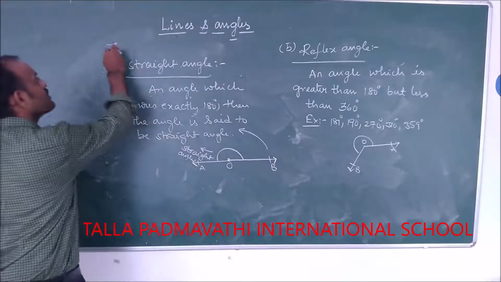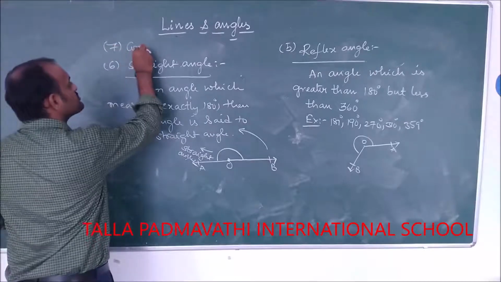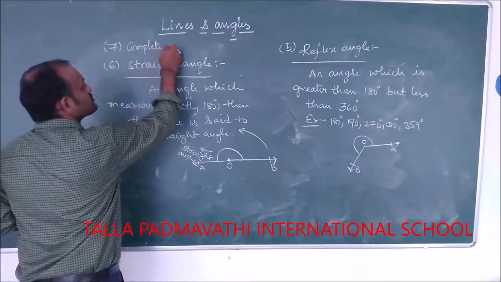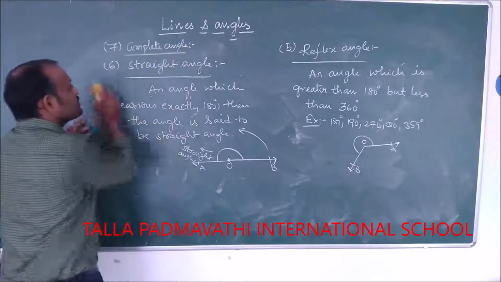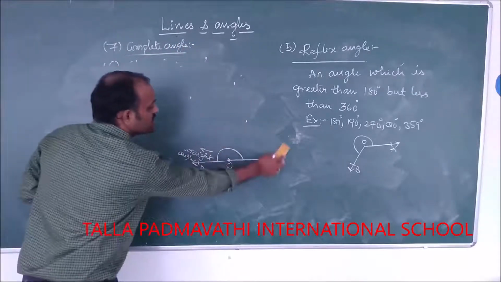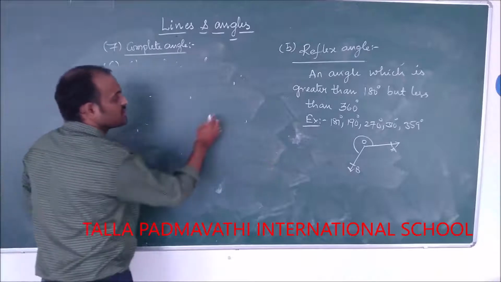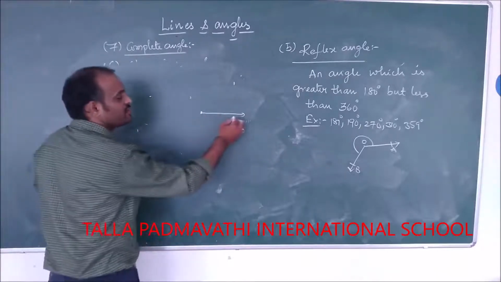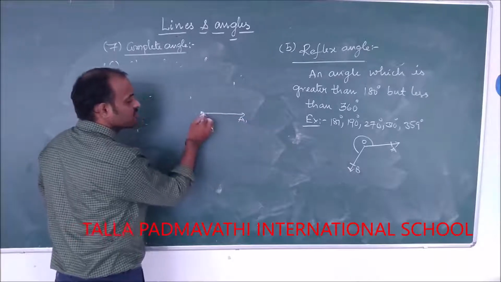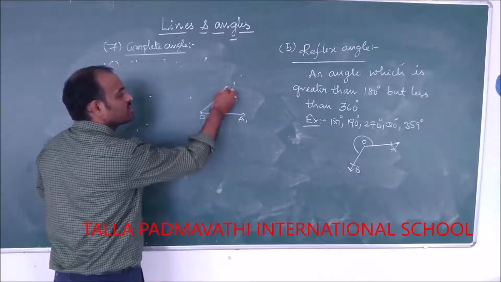And we have one more, complete angle. So what do you mean by complete angle? Complete angle means the moving arm completes one rotation with respect to the fixed arm. See, this is the moving arm.